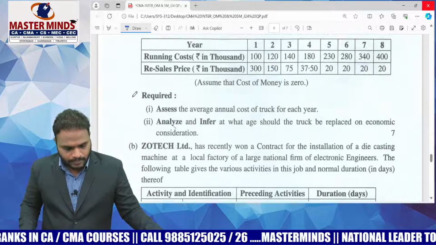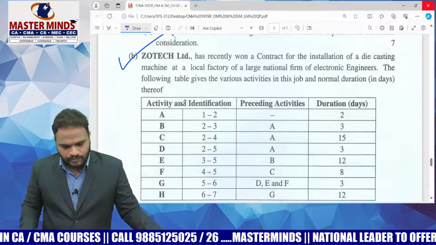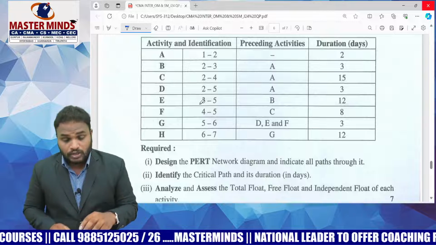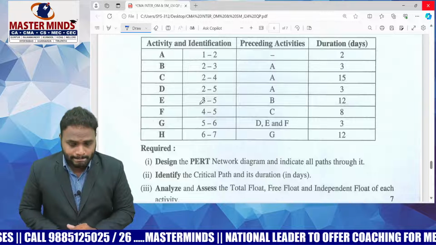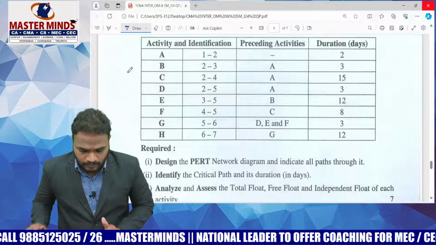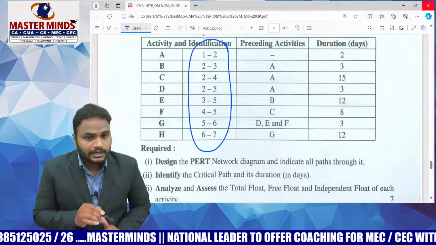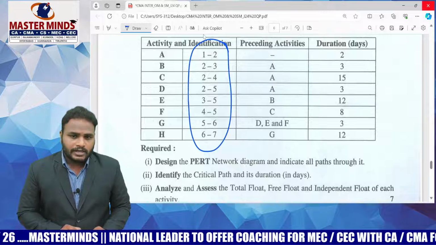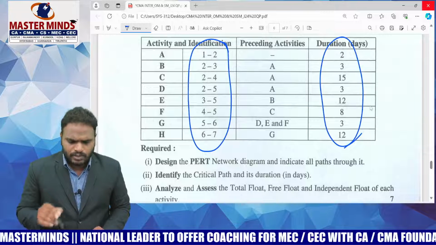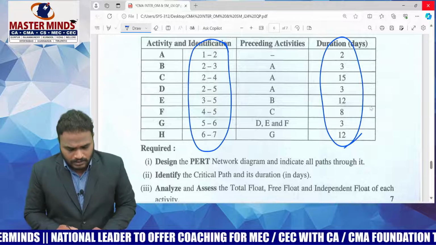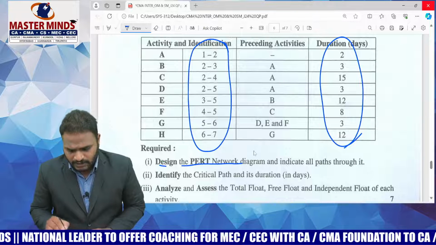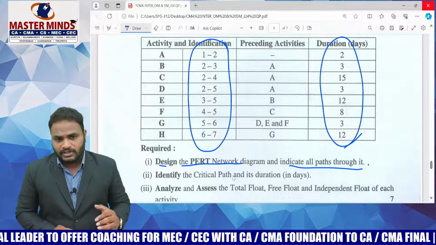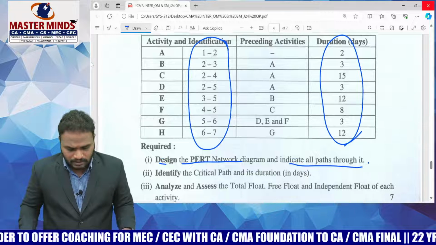Next question, that is 5B, which is a direct question from project management and also a previous examination question. By using these numbers, we can easily draw the network diagram and also easily identify the critical paths. Here, duration is also there. First, design the PERT network diagram and indicate all the paths, and the second requirement is the critical path. The path having the highest duration is called the critical path.